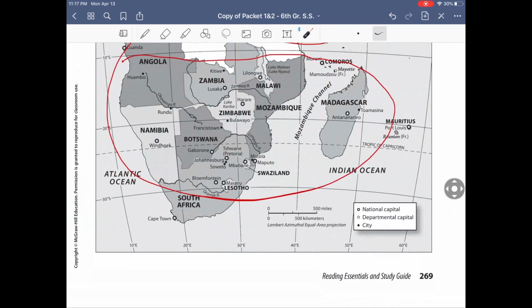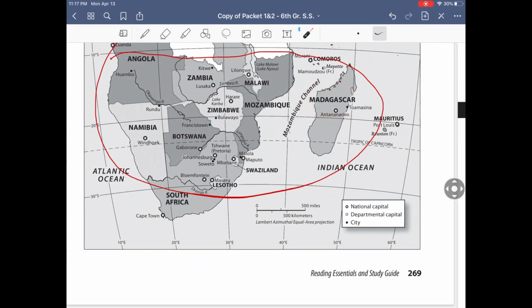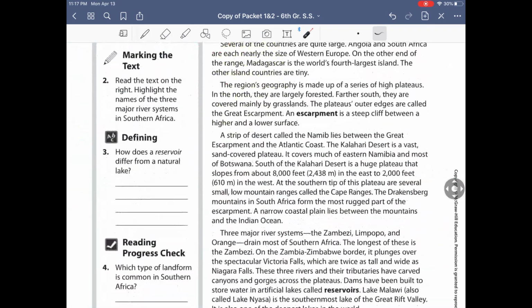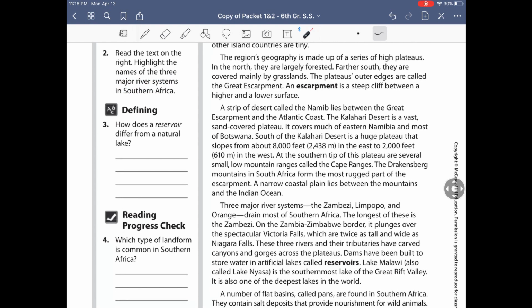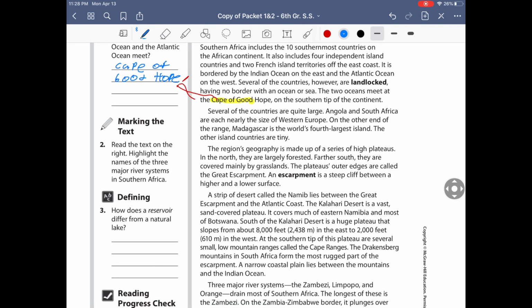So let's just talk about Madagascar, okay? Just like the movie Madagascar, it's the same place. We're not going to get too much into that because that's not what we're looking for. It's asking for 3 major water systems, so that's not important. Okay, so let's continue reading.